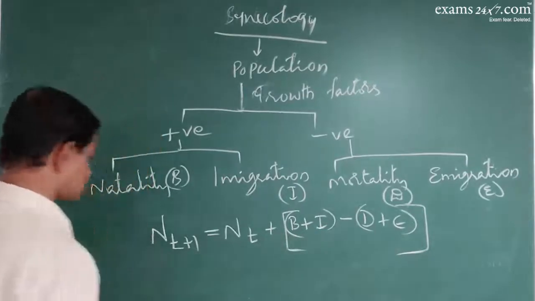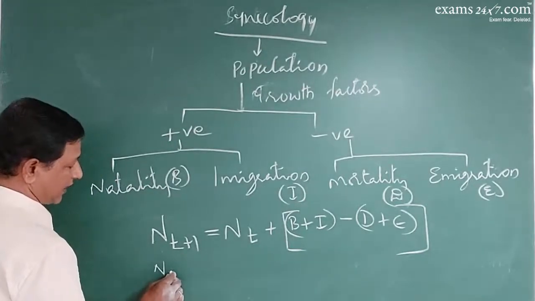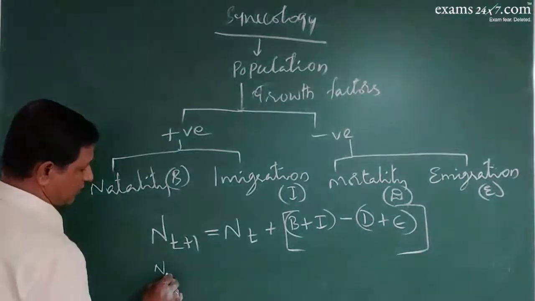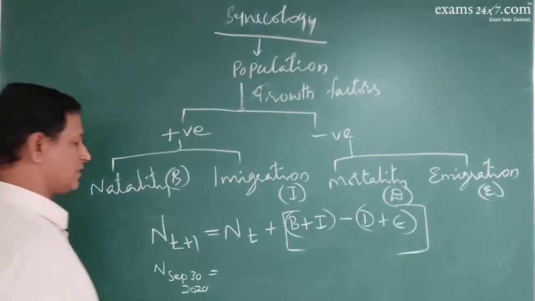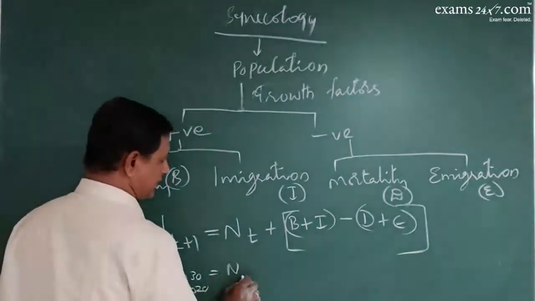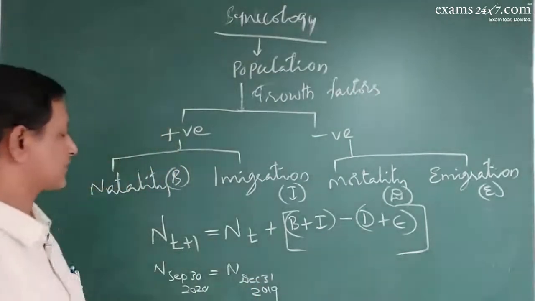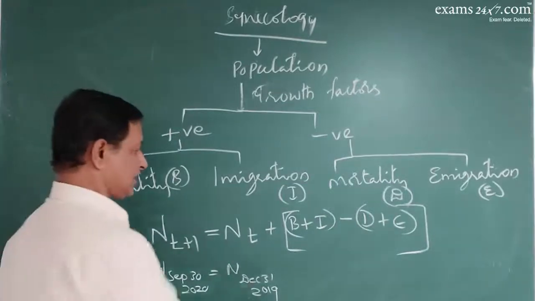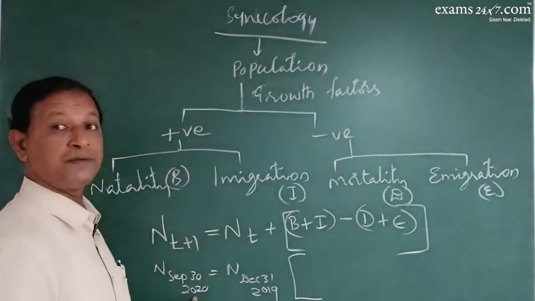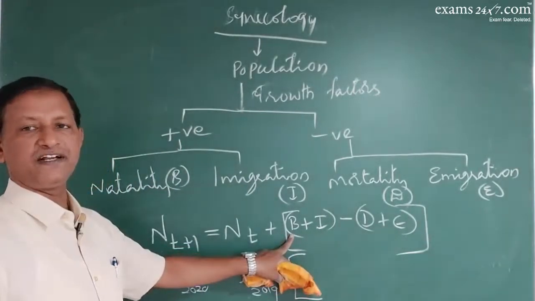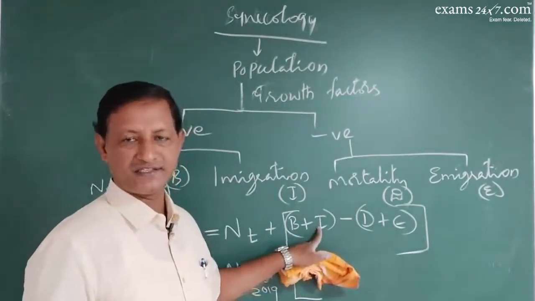For example, N of t plus 1, N is the population during this, September 30, 2020. Now population at December 31, 2019, you will have the data. And now birth in this period of time, in these 9 months. What is the number of infants produced in these 9 months? How many have come into the population in these 9 months?